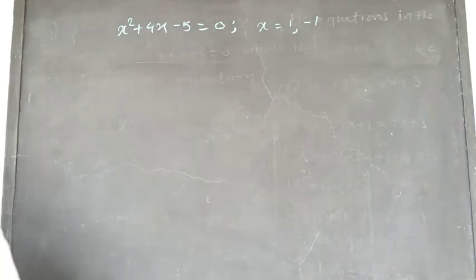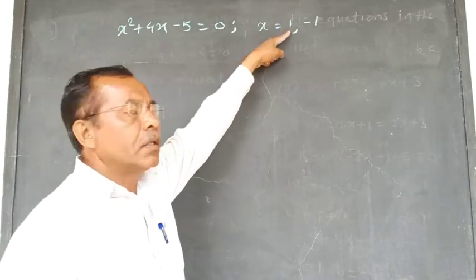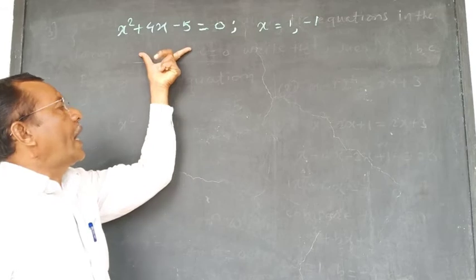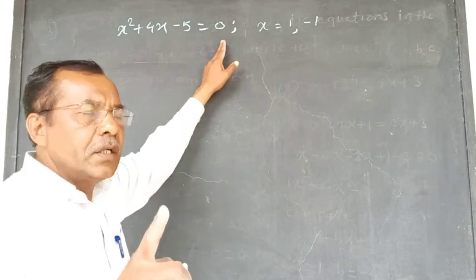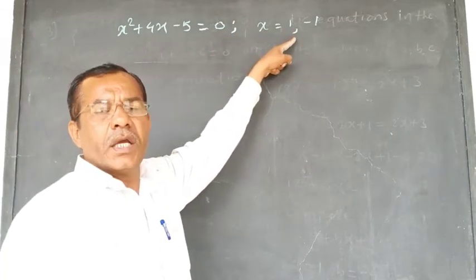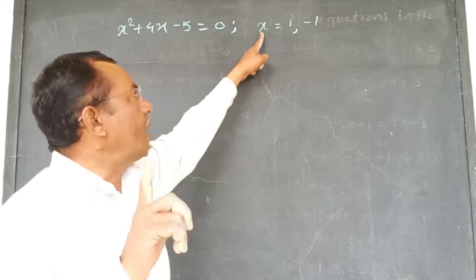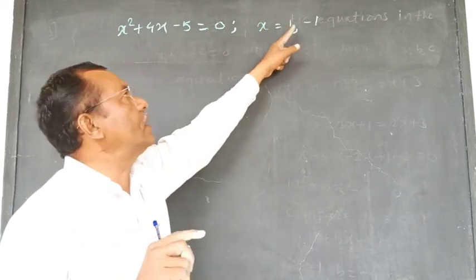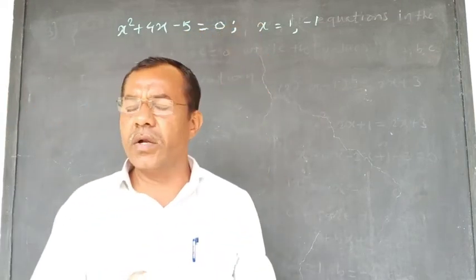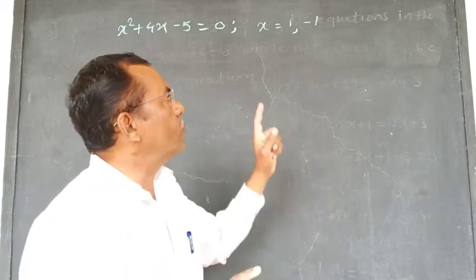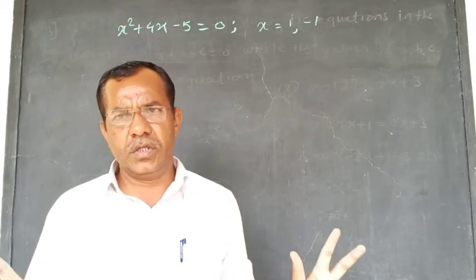How to find? See here. If I put x is equal to 1 in the equation, then if LHS is equal to RHS, you will write that x is equal to 1 is a root of the given quadratic equation. If I put x is equal to 1 in the equation and LHS is not equal to RHS, then we will write x is equal to 1 is not a root of the quadratic equation. It is the method.